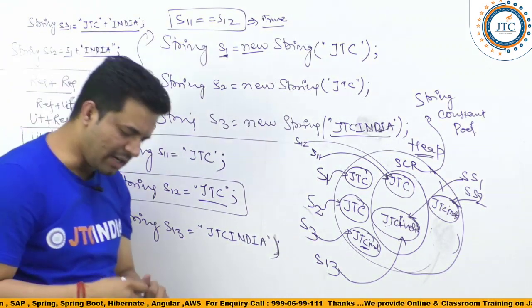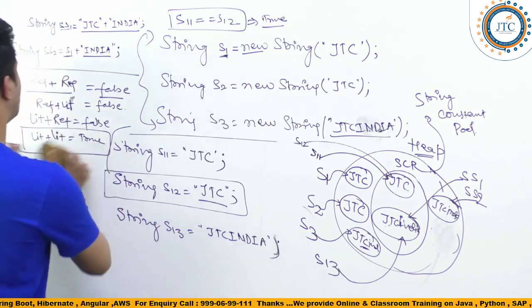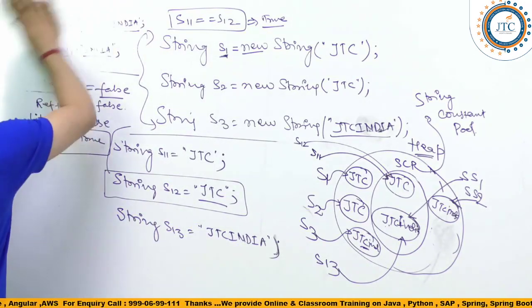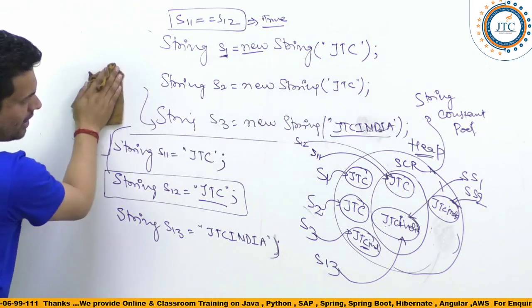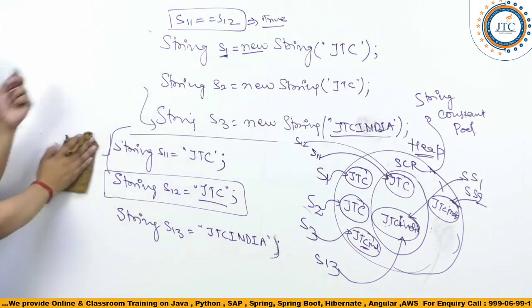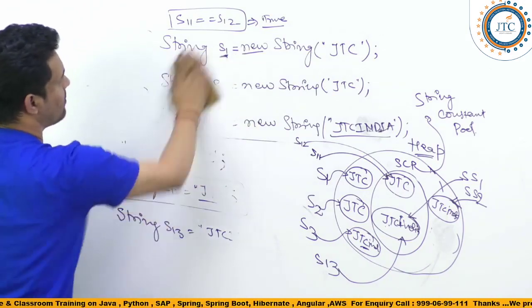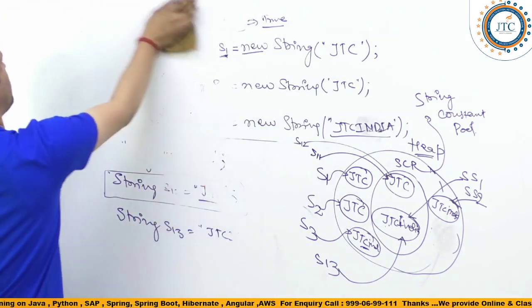Meanwhile, I'll just rub this out here. Anyways, I have drawn the diagram over here, so no need to keep this one. We can just remove it.